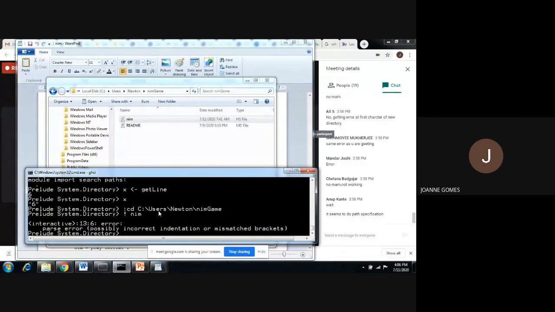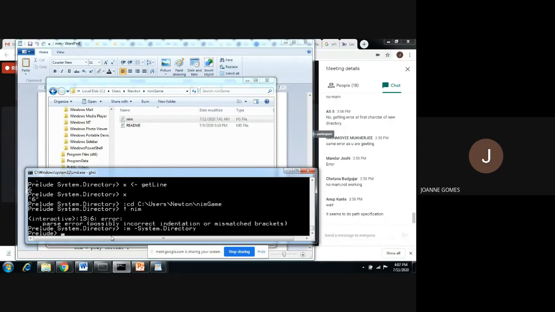I am in some module, so I have to come out of the module. How will I come out? I think this is the command. In case you don't remember the command, you can just exit the compiler and come back again. Okay, so I'm back at the Prelude prompt.